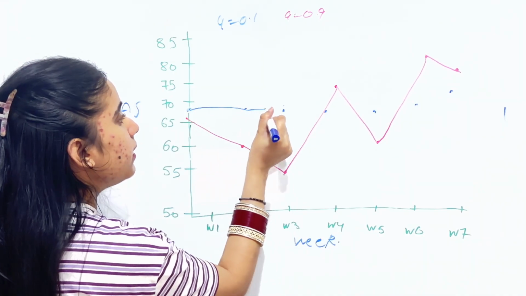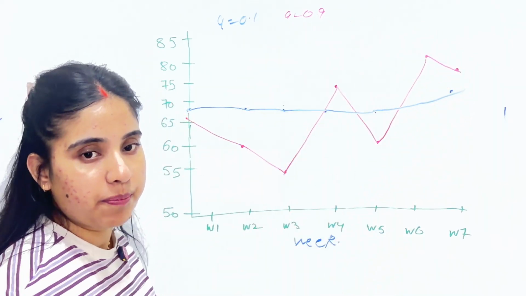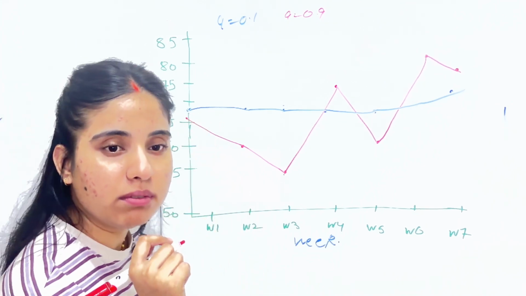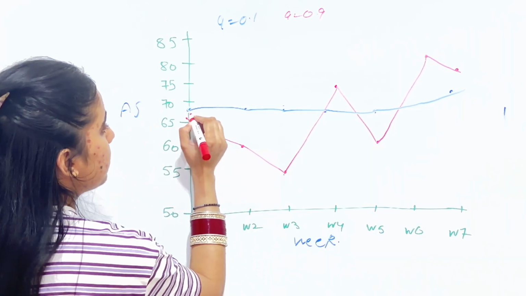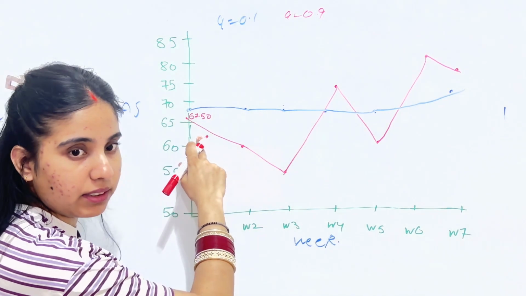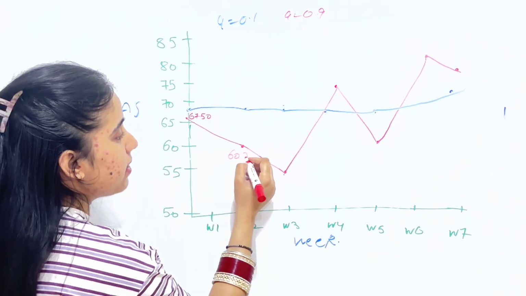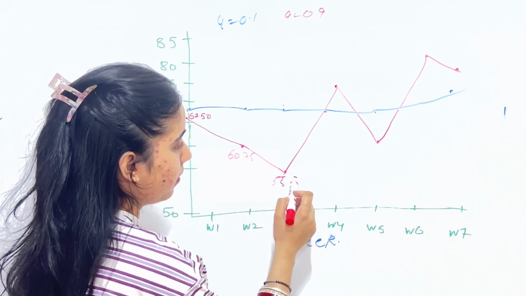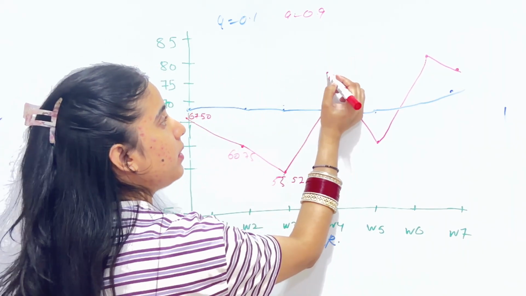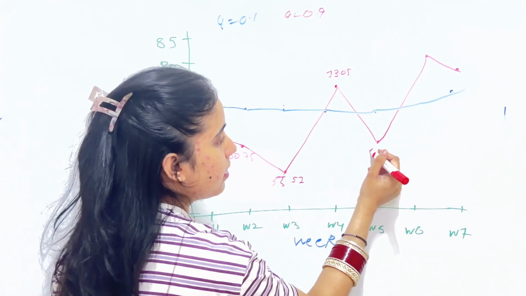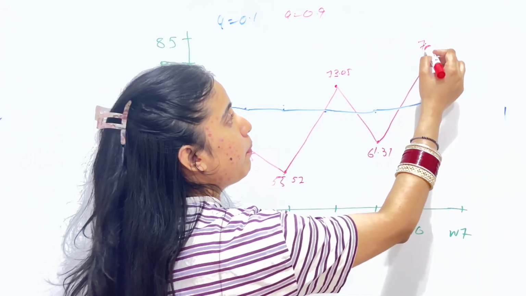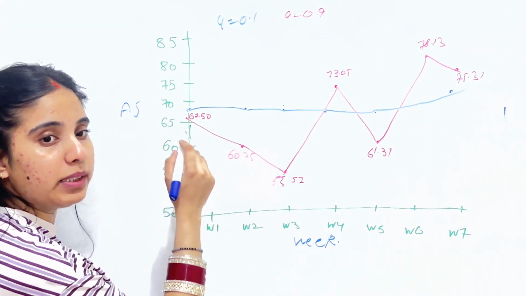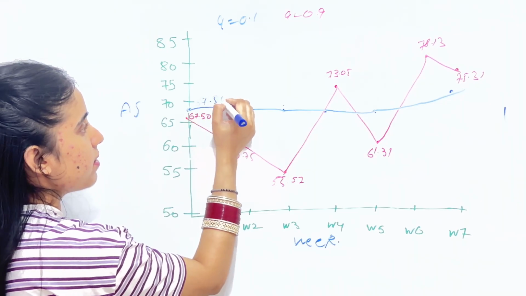If I put values here, if you remember, in week 1 our value was around 67.5, right? 67.50 for week 1 when we were calculating alpha 0.9, and then 57, and this value is 73.05, and then again 61.31, and then again 78.13, and then 75.31. This is our alpha 0.9.